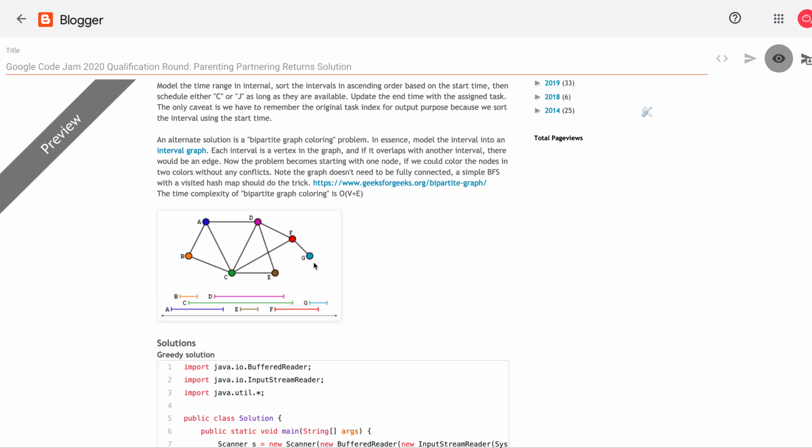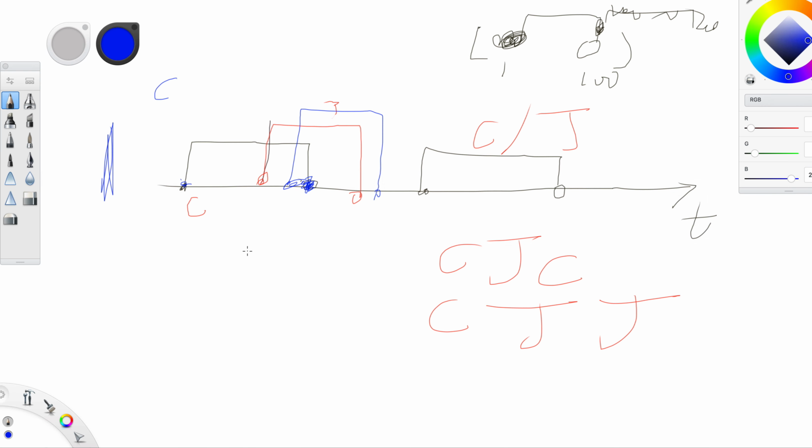It's actually very simple as long as you can write a BFS, which means you're using a queue and a hash map. This hash map denotes whether a node is visited or not, and also remembers the color. So let's say you have a graph somewhere that looks like this.